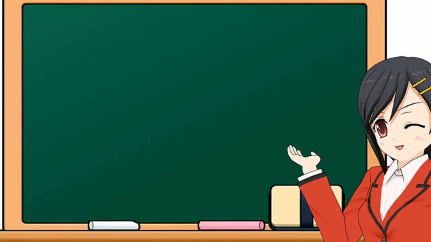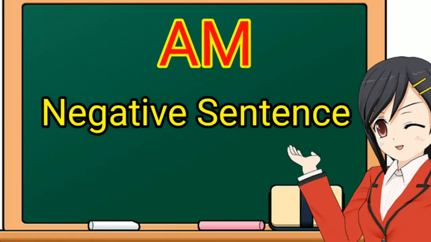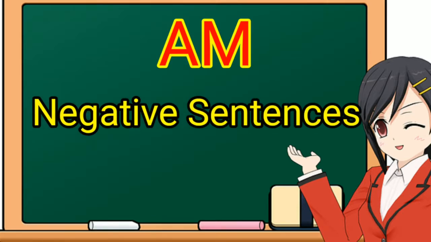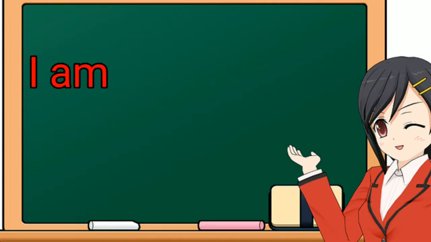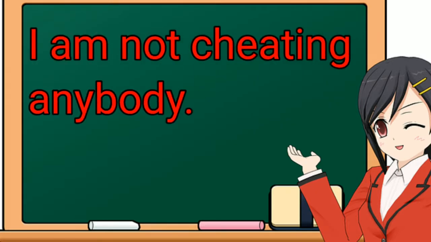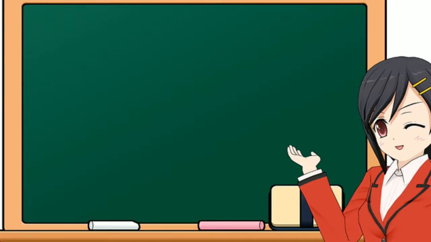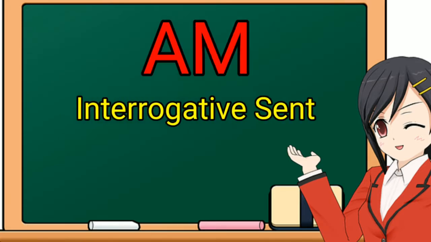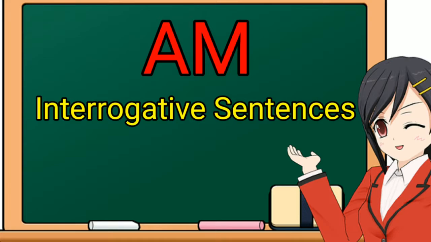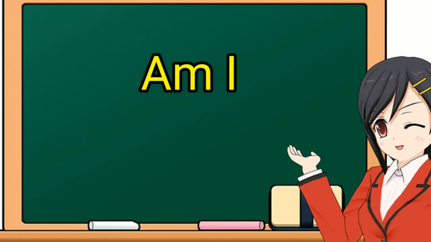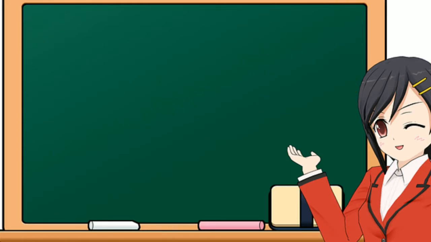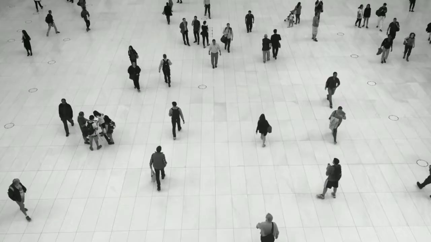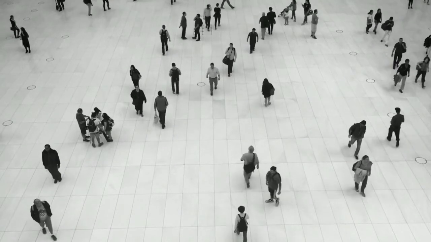At the same time, am is also used to frame negative sentences such as I am not a small boy. I am not cheating anybody. In the same way, am is also used to frame interrogatives, that means questions. Am I a dog? Am I not participating in the group? Am I gone mad?